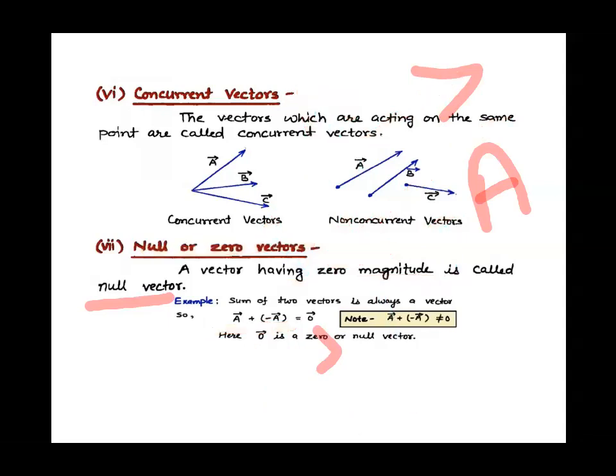So zero vector or null vector, it is having magnitude zero, so that is your null vector.